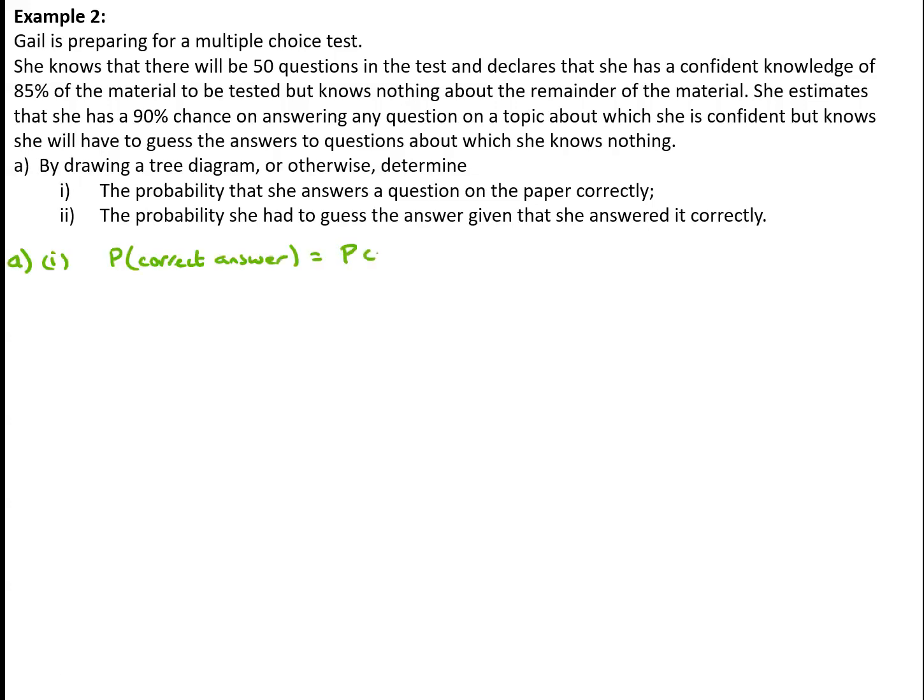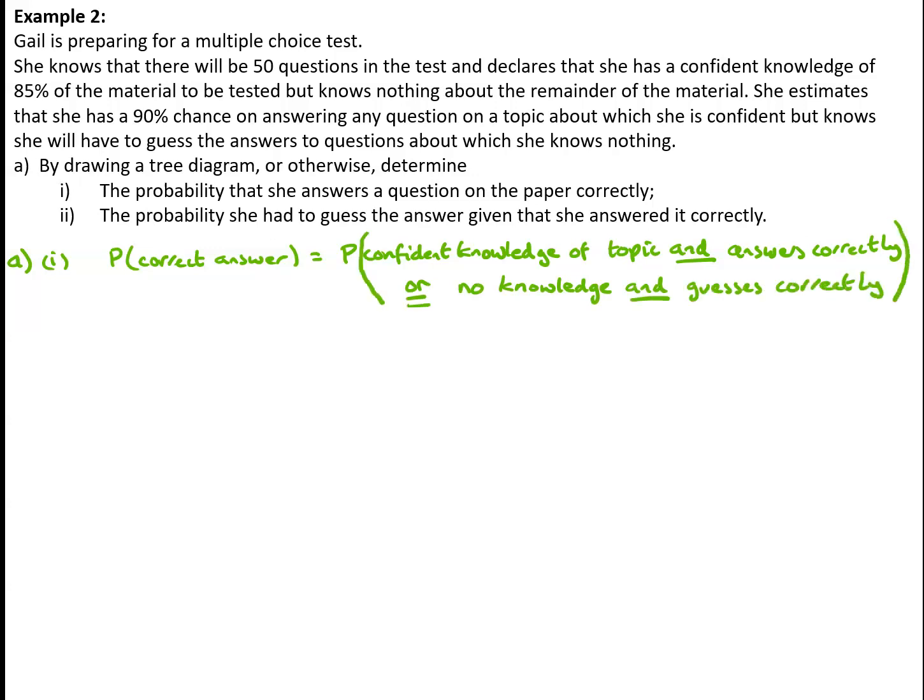Now, we could answer the whole of the question so far without a tree diagram. The probability of a correct answer is the probability she's got confident knowledge of the topic and answers correctly, or no knowledge and guesses correctly. Confident knowledge has a probability of 0.85 times 0.9 that she then gets that correct. No knowledge has a probability of 0.15 and guesses that correctly with probability 0.2, so we've got 0.85 times 0.9 plus 0.15 times 0.2, which gives us our answer of 0.795.